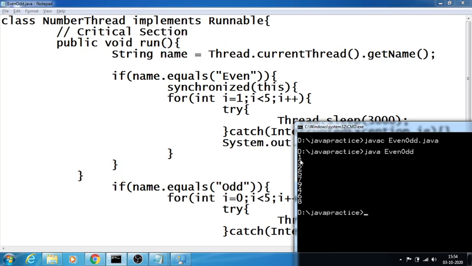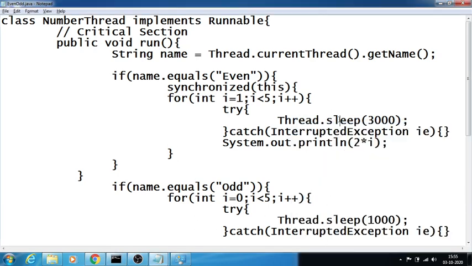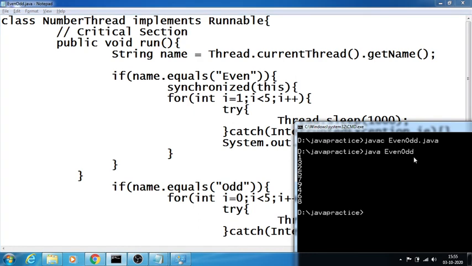See, the output came like this. First the odd number thread is called. Next again odd number. In the meanwhile, the even number is printed. Again odd number, again odd, and finally even, because it is waiting 3 seconds. So for example, if you keep it at 1 second, let's try to see how it looks.